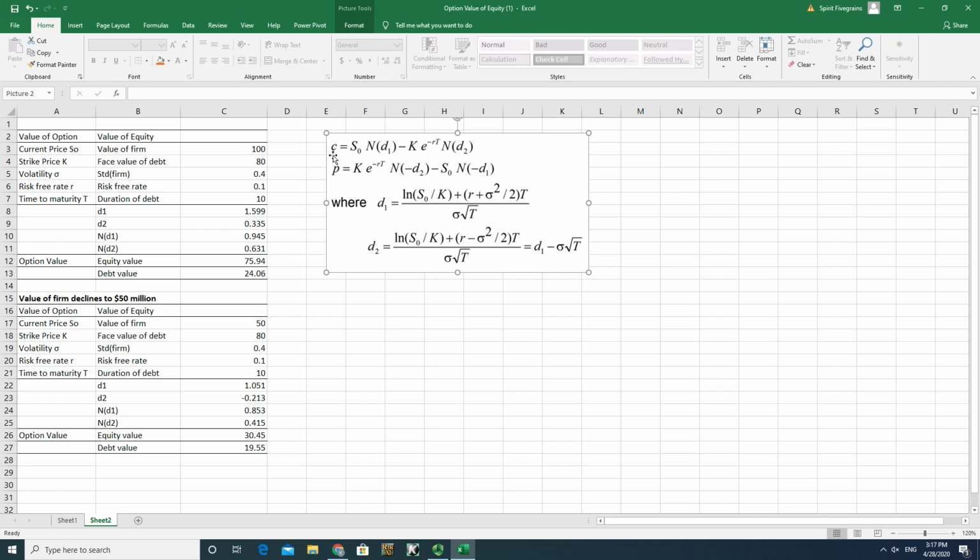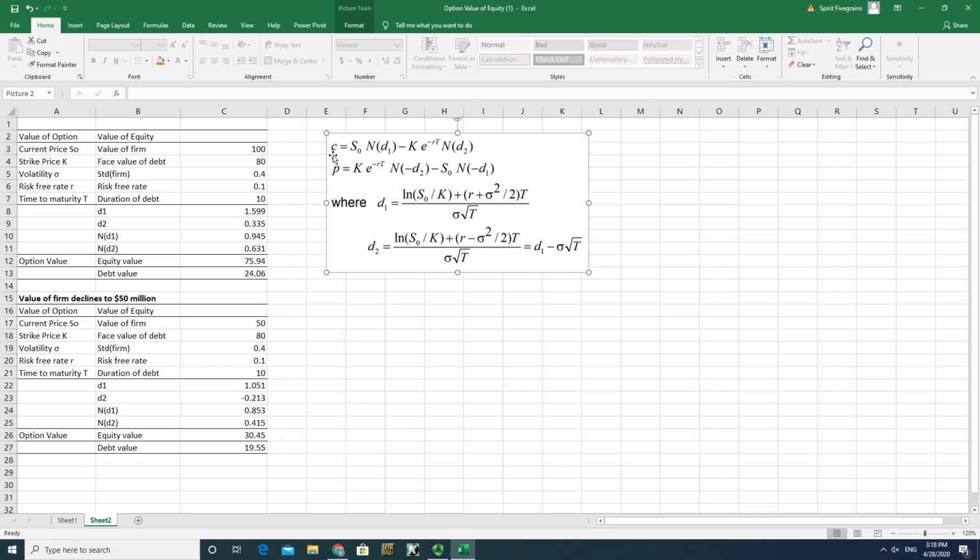Call option price equals S0 times N(d1) minus K times e to the power of minus rT times N(d2). So S0 is the stock price and K is the strike price of the option. And you have this e raised to the power of minus rT. This is a discount factor where we do continuous discounting in order to calculate the present value of the strike price.